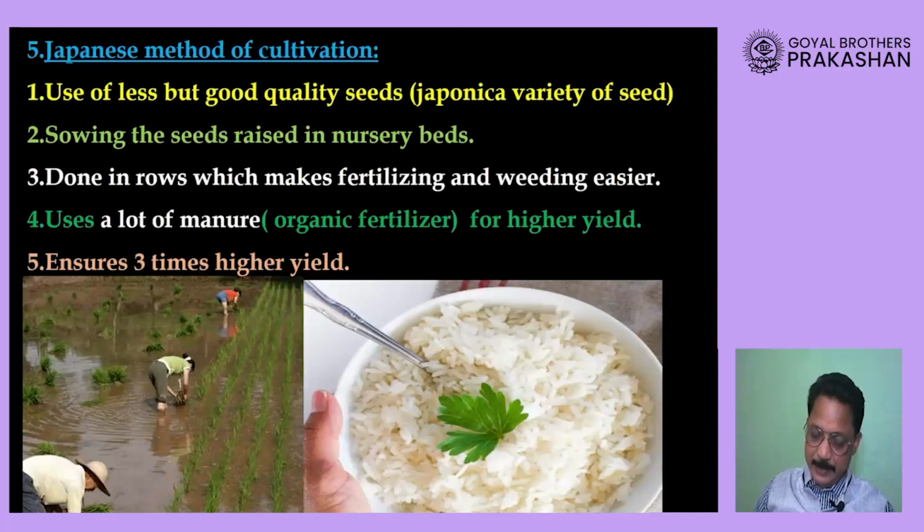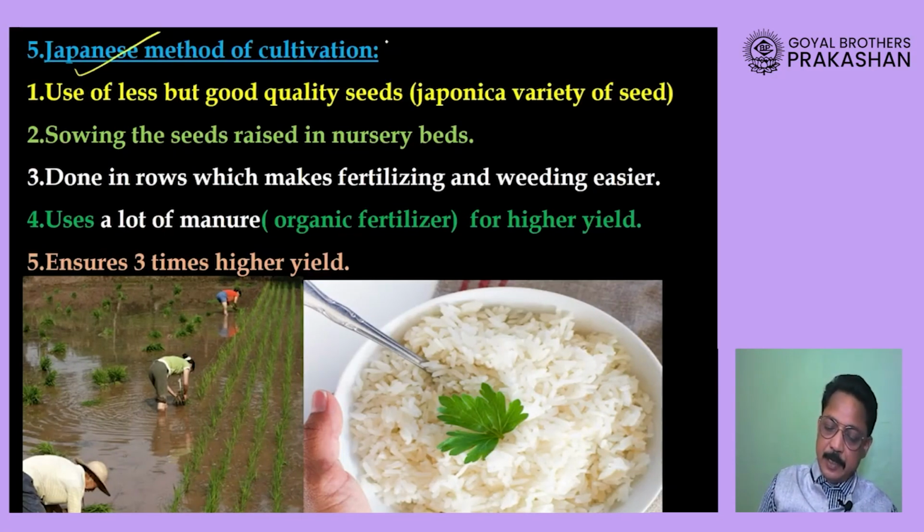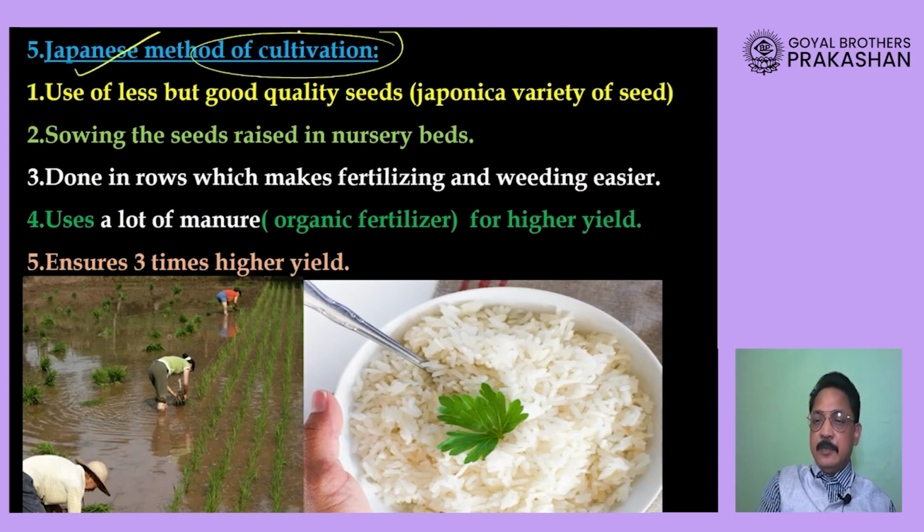Then the last method of sowing seed is called the Japanese method of transplantation, which is exactly transplantation, but the only difference is that during Japanese transplantation they use the best quality seed. I repeat, they use the best quality seed. The name of that seed is Japonica. Okay, and otherwise the process is similar to transplantation, but in Japan they are using a special seed.